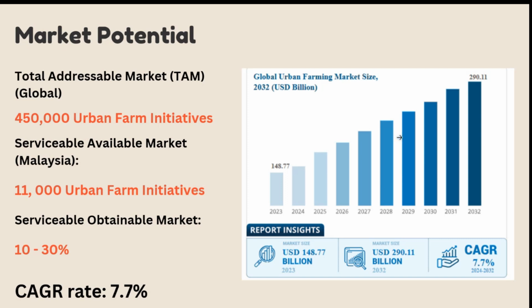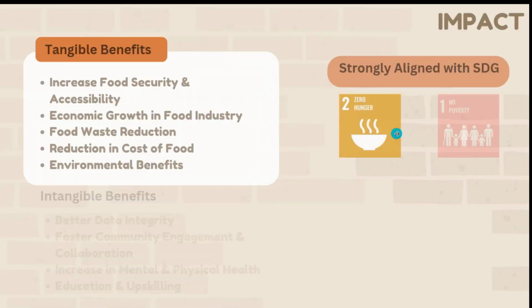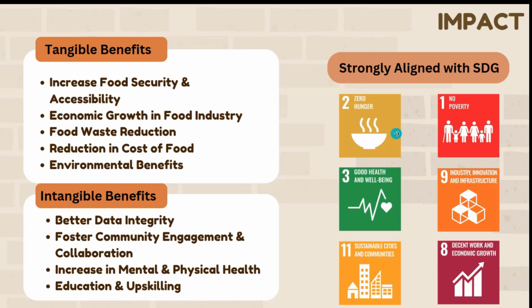And there's a huge growth rate in the economic sense, a growth rate of 7.7% with a market size reaching USD 290.11 billion by 2032. And for the impact, the solution can achieve very tangible benefits like increased food security and accessibility, economic growth, and food waste reduction. Intangible benefits include better data integrity, fostering community engagement and collaboration, and improved mental and physical health, closely aligned with SDGs such as SDG 2, 1, 3, 9, 11, and 8.